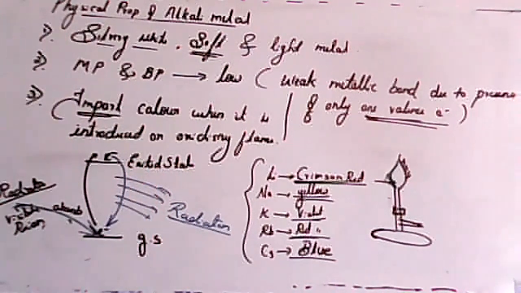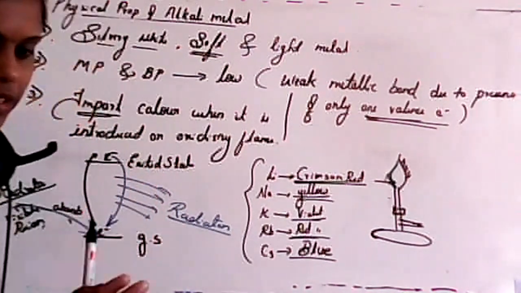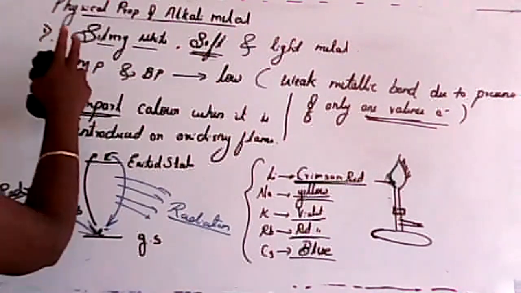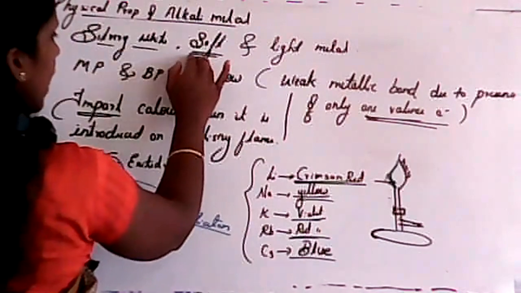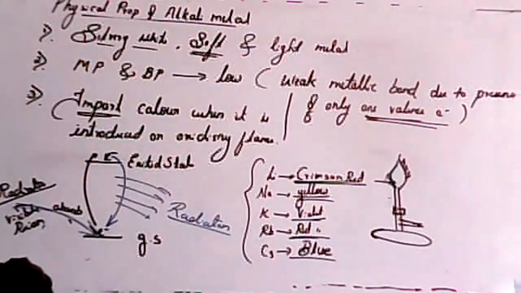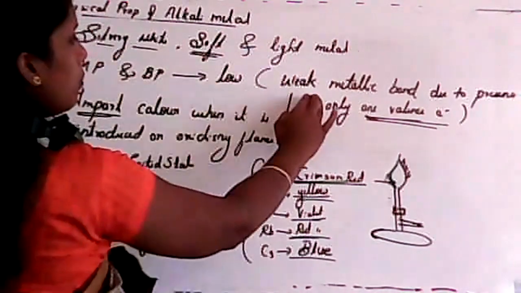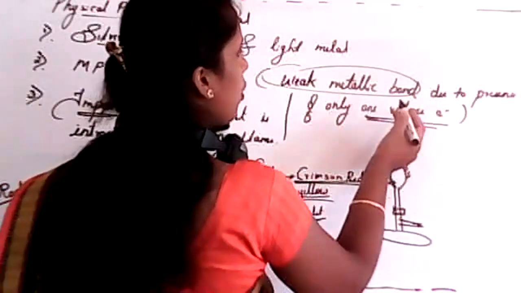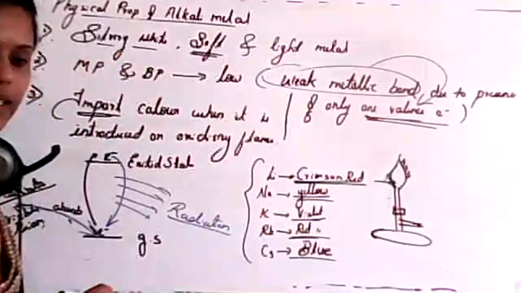Is it clear? If it is clear, I'll move to the next one, which is nothing but chemical property. So first, it is a silvery white, soft and light metal. Next, the melting point and boiling point are low because of weak metallic bond. This is very important. Why a weak metallic bond? Due to the presence of only one valence electron.